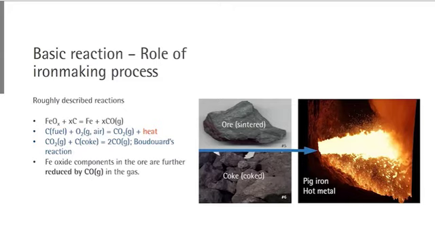If we roughly describe our metal reactions, then iron oxide in iron ore reacts with carbon in coke. Then iron oxide is reduced in this direction, we get iron, and carbon and oxygen form carbon monoxide gas, and this disappears. This is quite simply described. However, in order to allow this kind of reaction to happen, we need some heat.